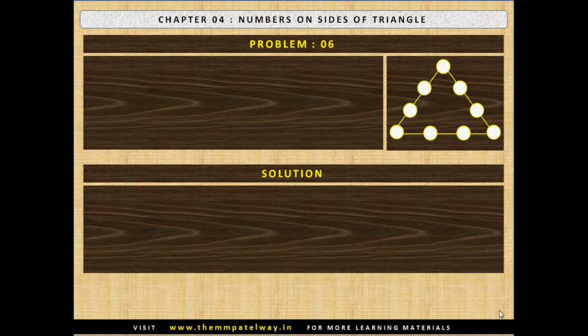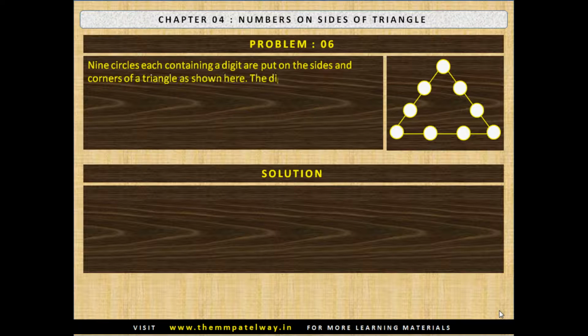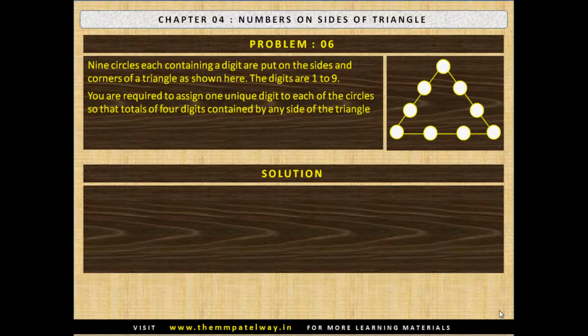Problem number 6. 9 circles, each containing a digit, are put on the sides and corners of a triangle as shown here. The digits are 1 to 9. You are required to assign one unique digit to each of the circles so that totals of 4 digits contained by any side of the triangle equal to 24. Is the solution possible? Prove your conclusion.